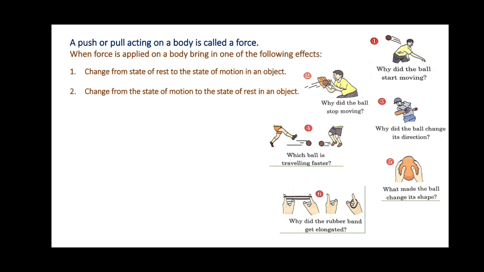In picture 3, the batman is hitting the ball. This is the change in direction of motion of a moving object. When you hit the ball with the bat, it changes its direction, right? So number 3 becomes change in the direction of motion of a moving object.